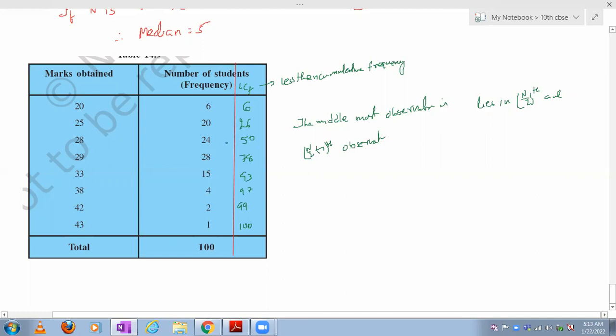Therefore, the median is either the 50th observation or the 51st. So therefore, median is equal to what? 28 plus 29 by 2. So 57 by 2, that is 28.5. This is the median.